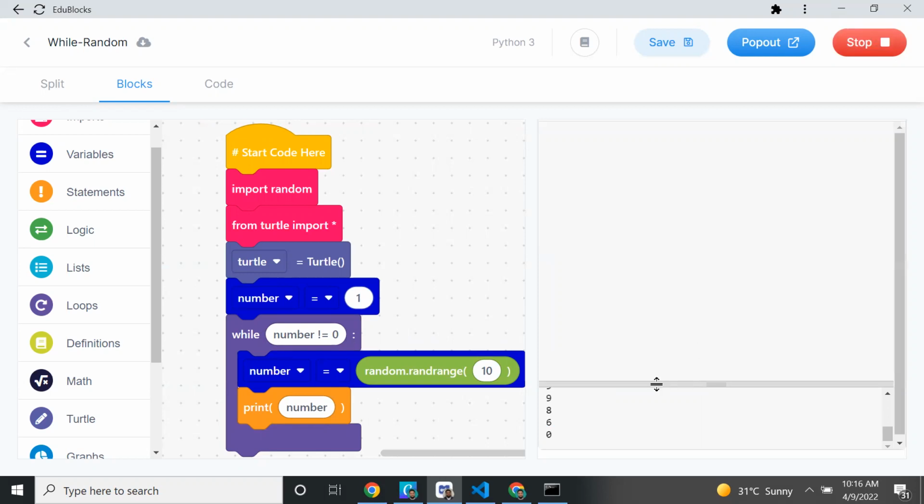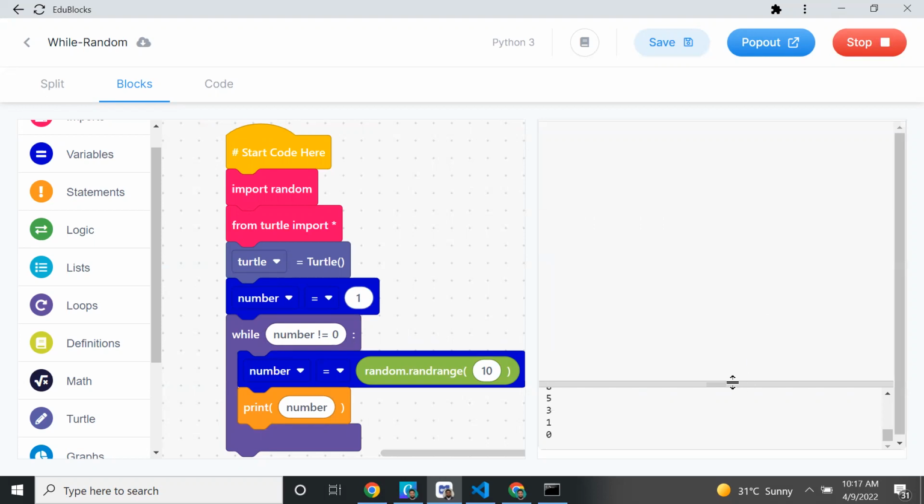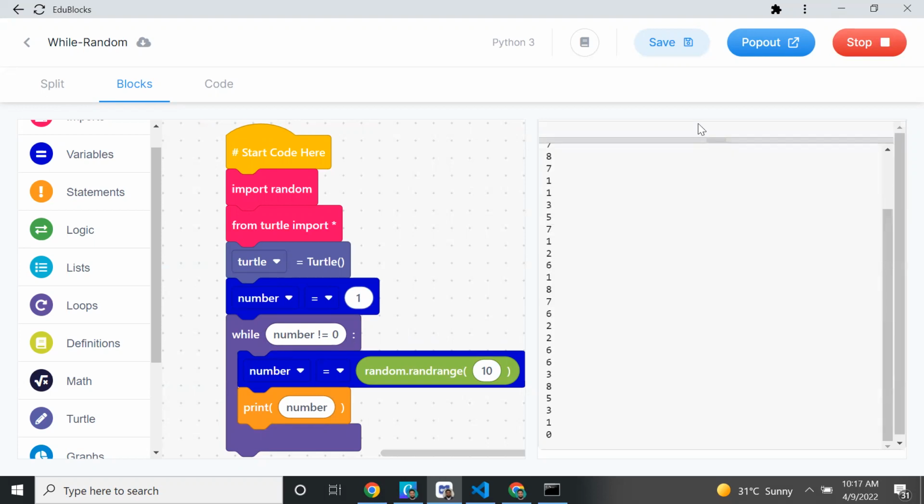Why is it happening? Nihal, Zubair, can you say? It is because it's randomly choosing the numbers. Yeah, very good. See, this time how many times it will print, right?